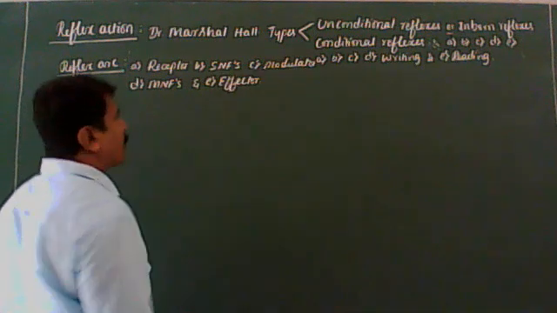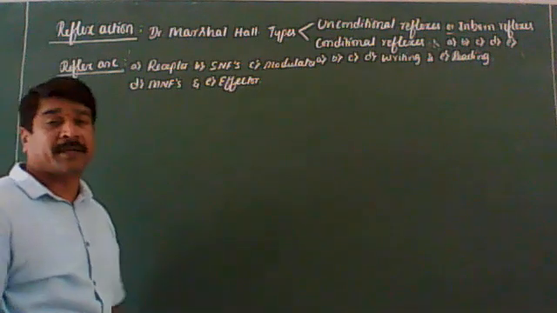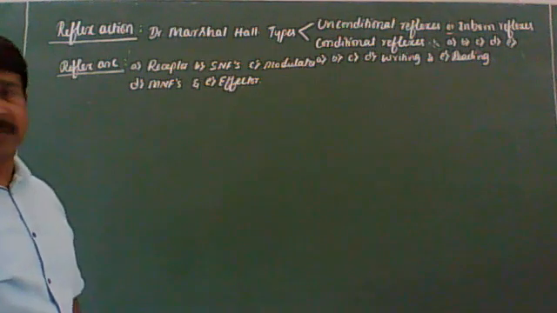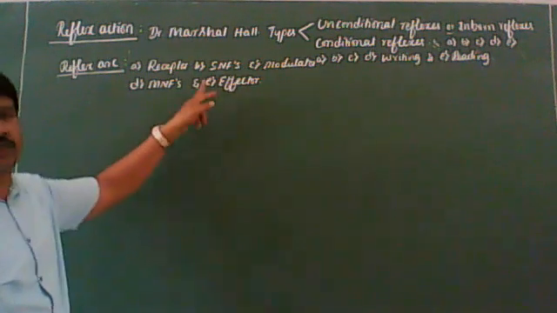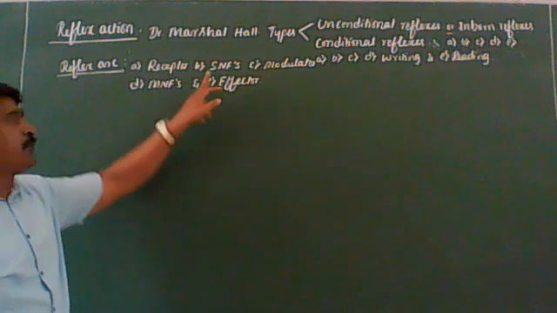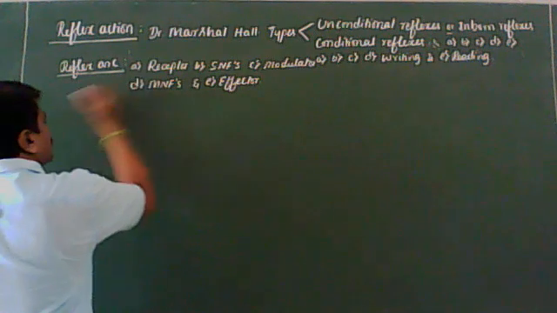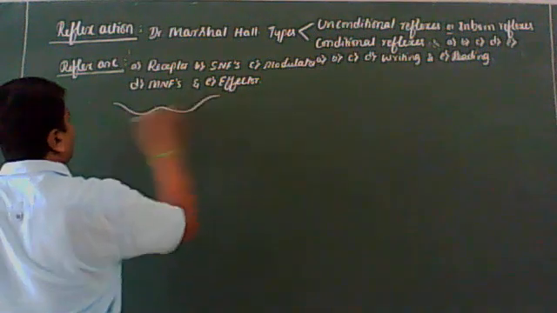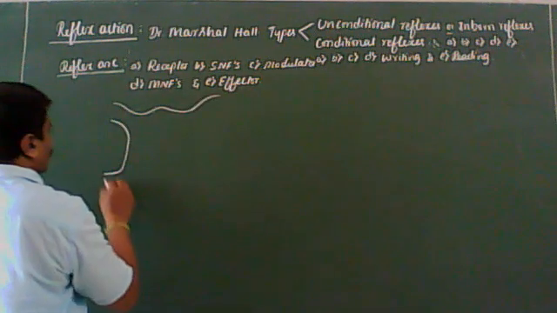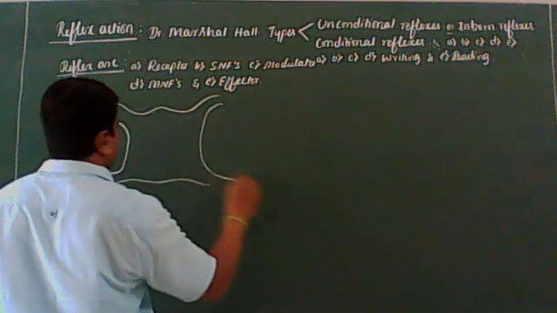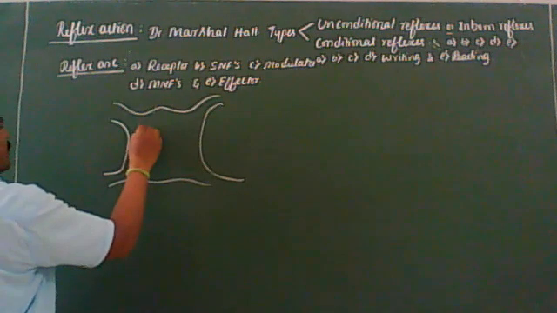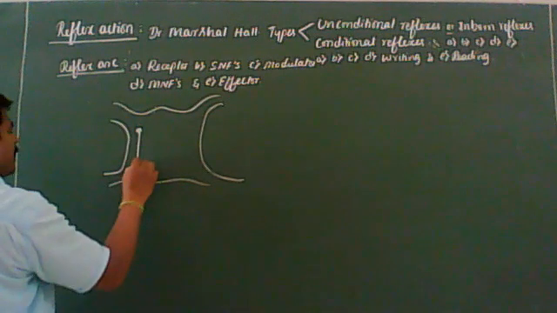Okay, these are the components of the reflex arc. That arrangement you should remember. Arrangement is also very important. Dear students, you should keep the arrangement also. First component, see here, this is the diagrammatic representation of the components of the reflex arc. Look at the board.